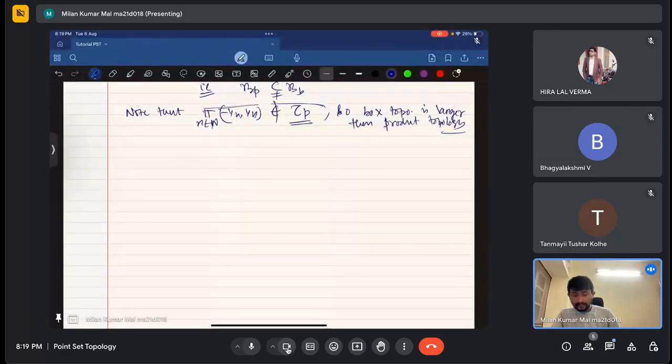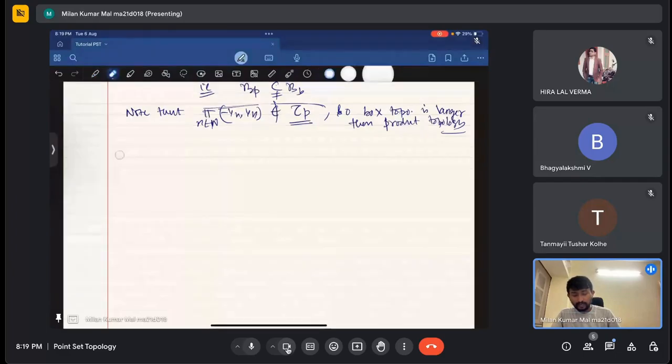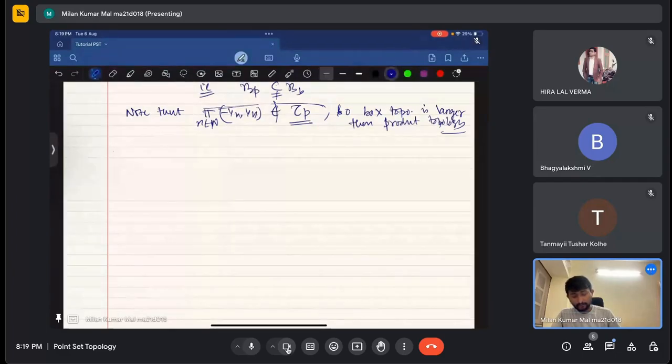Let X with tau X be a topological space.